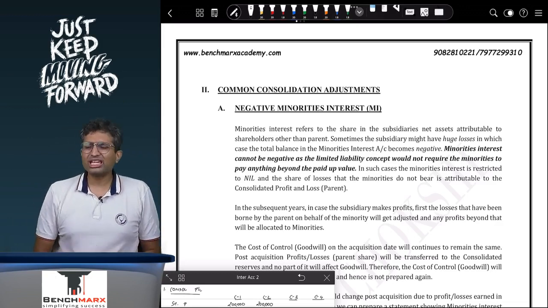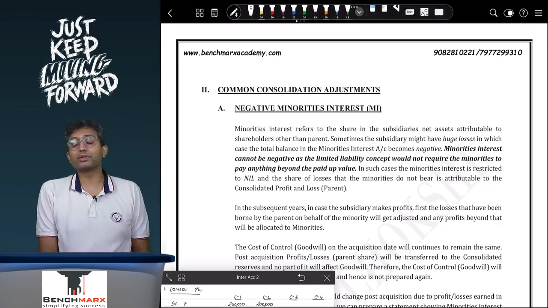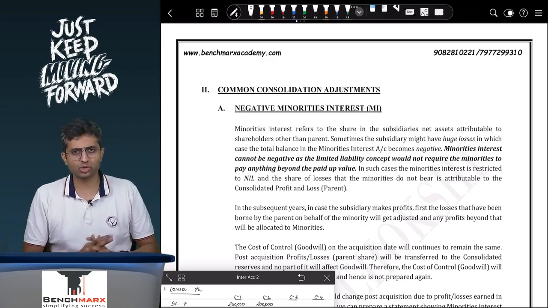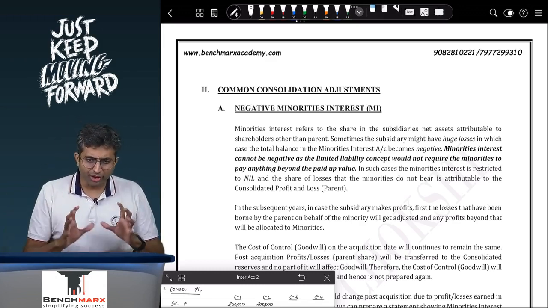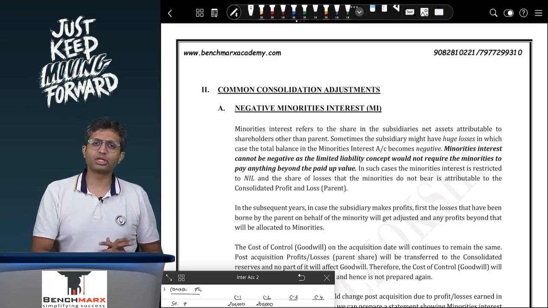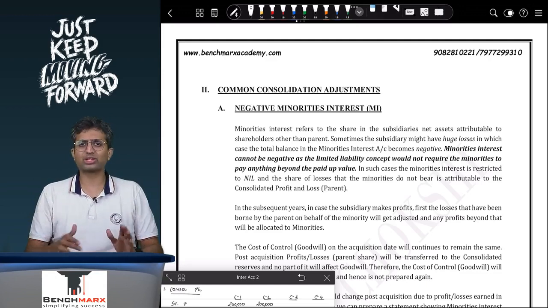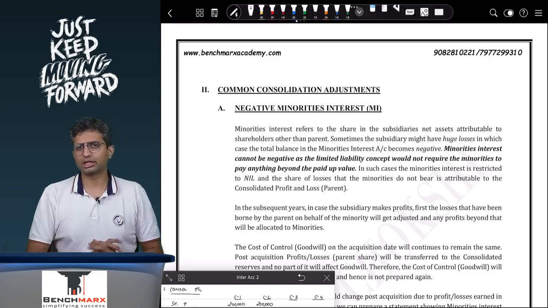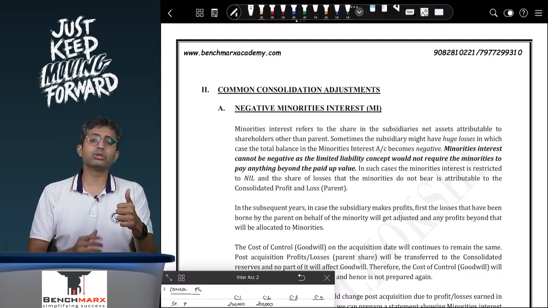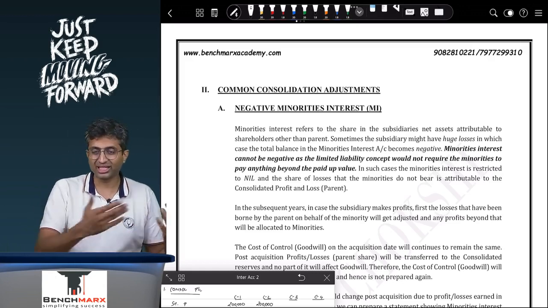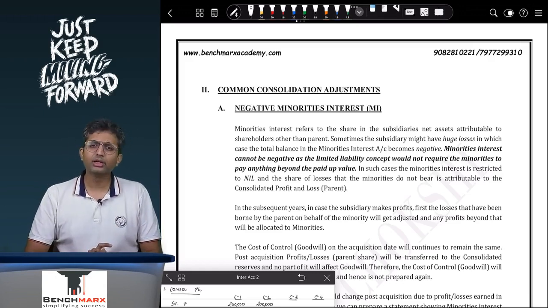So there are around 8 or 9 adjustments, out of which 2 or 3 are very important, and the institute just mixes and matches those adjustments, which is what you have to be very careful about while you are preparing the working note 4 on analysis of profit and loss. If you are able to tackle these adjustments, consolidation is in your pocket, you don't need to worry. Now what are these adjustments? First, it is possible that the minorities' interest turns negative. Can they be negative? You need to see that.